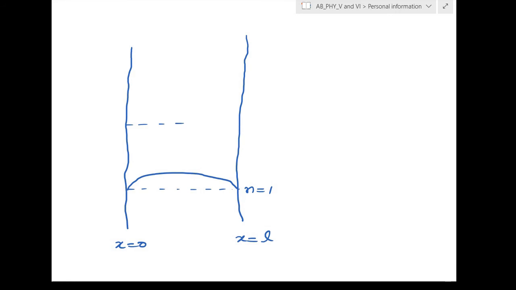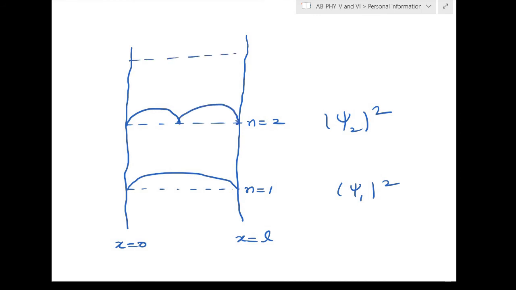Then there will be a change for n is equal to 2. When I talk about the probability, I need to draw modulus of psi 2 square. So when there is a modulus, there is only positive, there is no negative cycle like this. Similarly for n is equal to 3, that is modulus of psi 3 square.